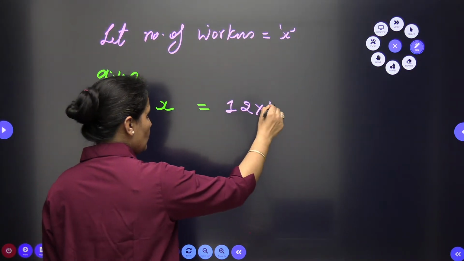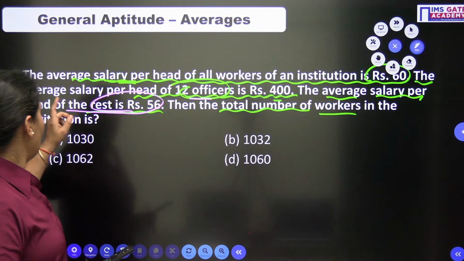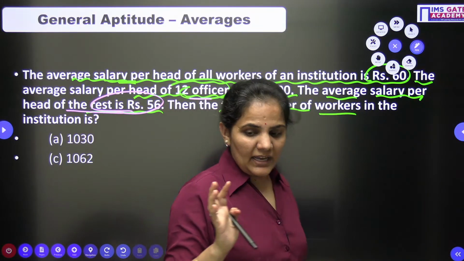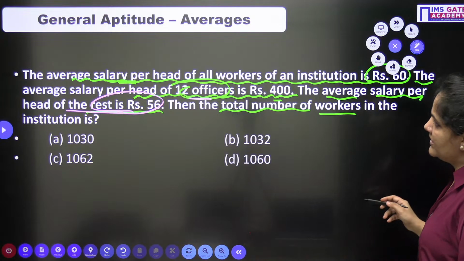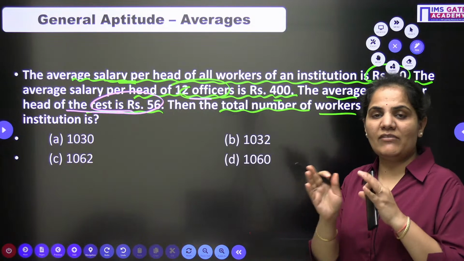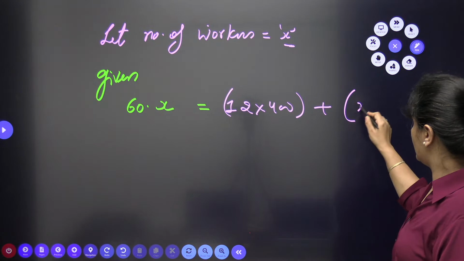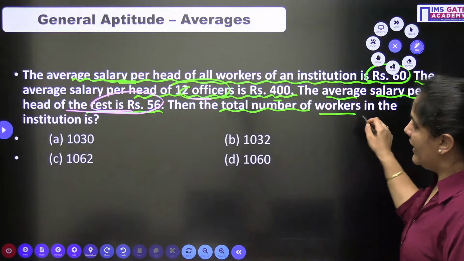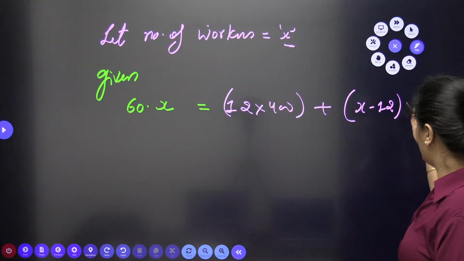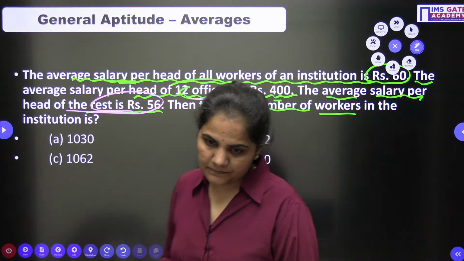So can I go with the total salary of 12 officers, plus the average salary of the rest of the persons? The number of persons is X. Among these X, 12 are officers, so the remaining are X minus 12, and the total salary of these remaining persons will be X minus 12 multiplied by 56, because the average given to me is 56 here.